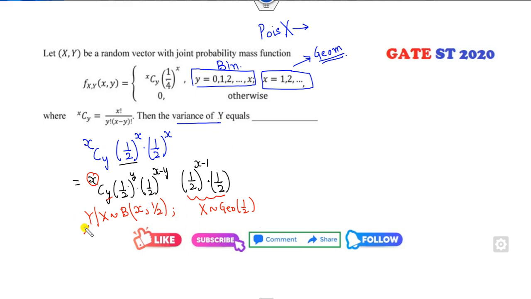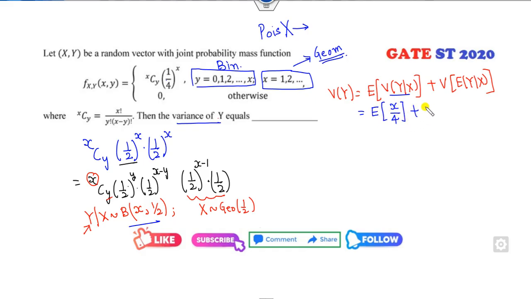Then your target is to find the variance of y. So that is the expected value of the variance of y given x, plus the variance of the expected value of y given x. So I can substitute: the variance of the binomial distribution is npq, so x over 4, plus the expected value of y given x, that's the mean, n into p. Fine. So 1 over 4 is outside. What is the mean of x? What is the geometric distribution mean? 1 over p, which is 2. What is the variance of x? It is q over p square. So q is again half, p is 1 by 4, so which is 2.